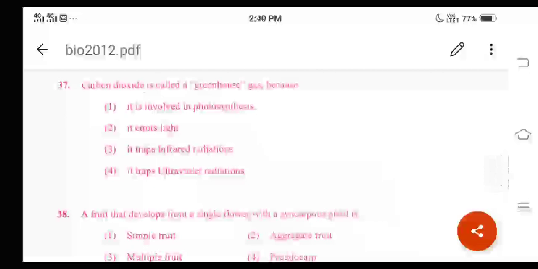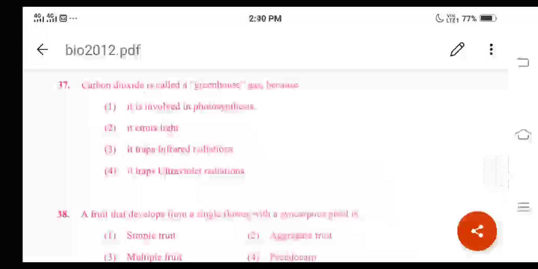Okay, heat means what here? The heat is in the form of infrared radiation. And this entrapment of the infrared radiation causes the rise in the temperature in the Earth's atmosphere. Based on this explanation, option 3 is the correct answer. It traps infrared radiations, right?